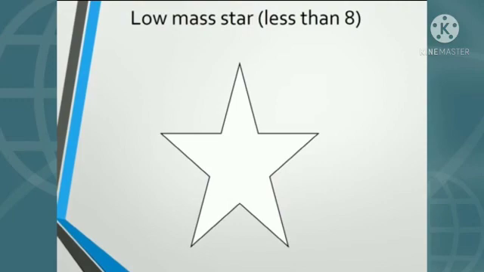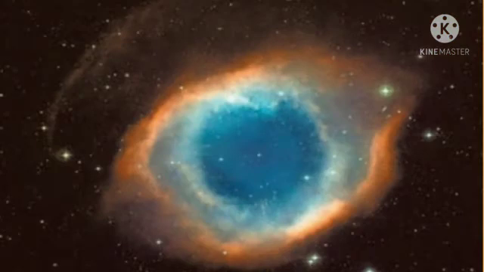End stages of stars. There are three ways of evolution of stars depending on their initial mass. First, end stages of stars having initial mass less than 8 times the mass of the sun. Stars in this group undergo huge expansion and their radius increases by a factor of 100 to 200. In this stage, they are called red giant stars.